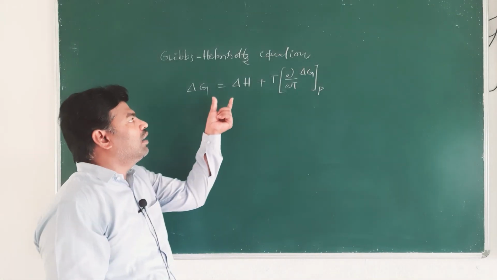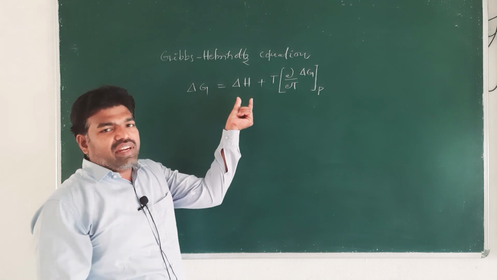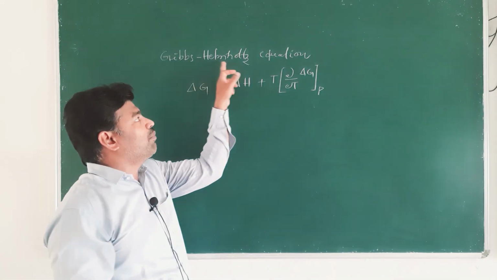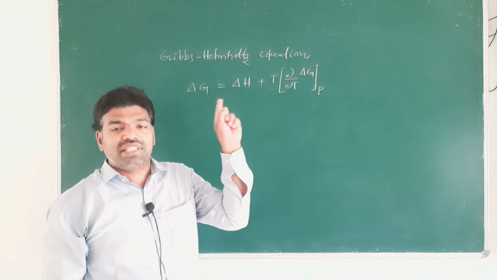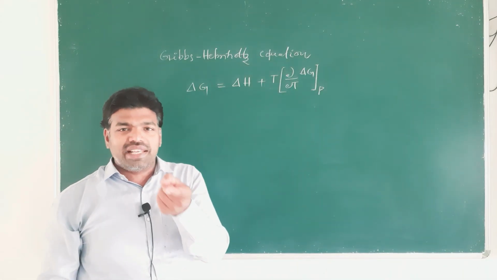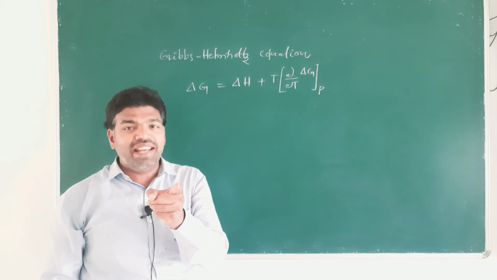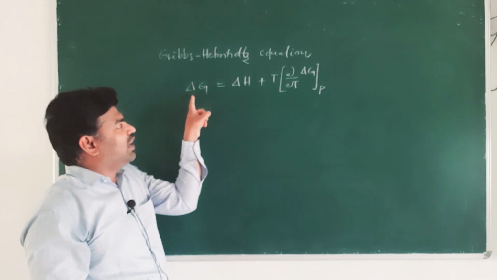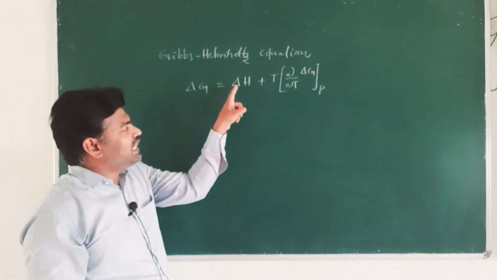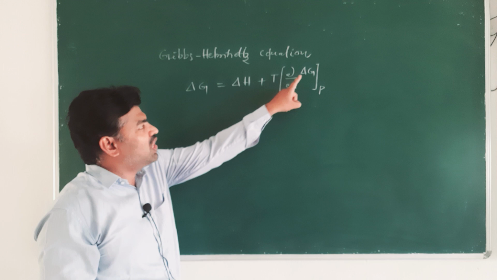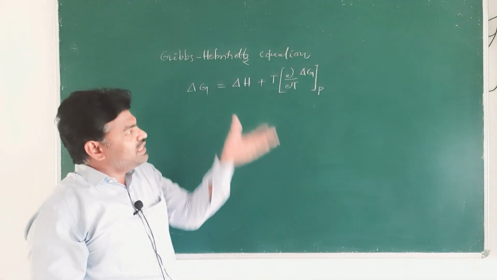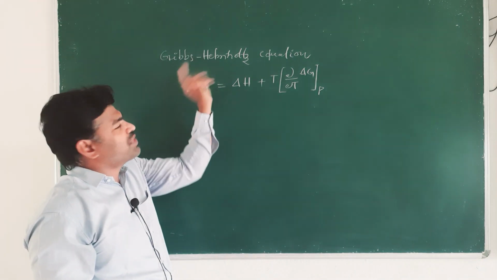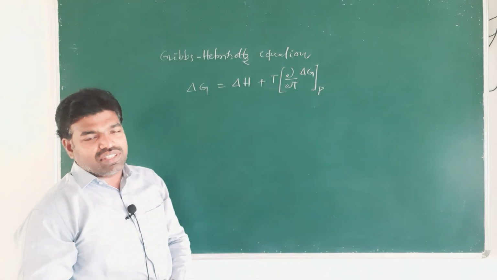This is the relation between delta G and delta H as per the Gibbs-Helmholtz equation, and this is the first ever attempt to ascertain the relation between delta G and delta H, right?